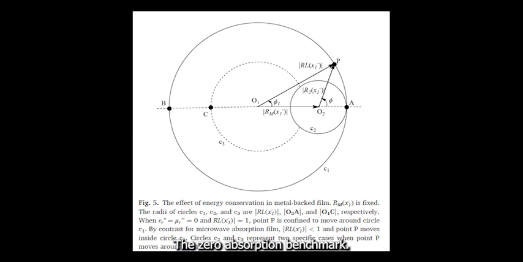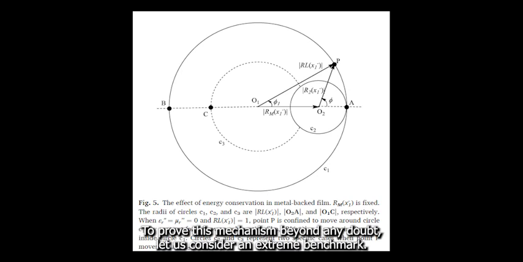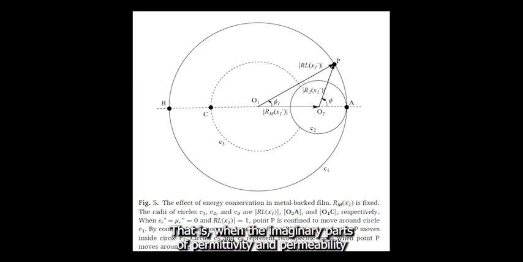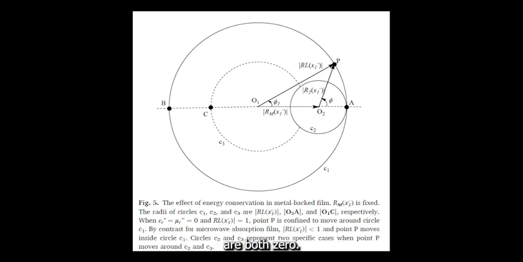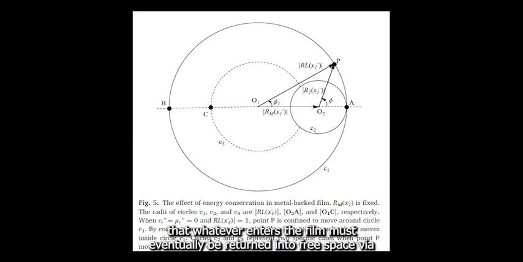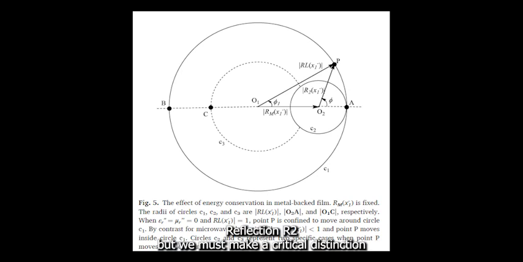Scene 2, the zero absorption benchmark. To prove this mechanism beyond any doubt, let us consider an extreme benchmark. What happens when the material has absolutely zero ability to absorb microwaves? That is, when the imaginary parts of permittivity and permeability are both zero. Under this condition, the overall reflection loss, absolute RL, must be exactly 1 for all film thicknesses. Since the material cannot absorb energy, conservation of energy dictates that whatever enters the film must eventually be returned into free space via the rear boundary reflection R2.